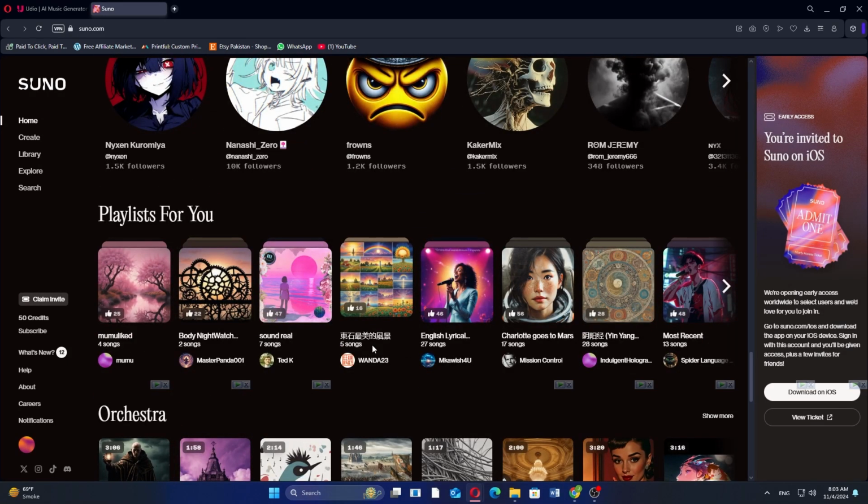In my opinion, UDIO AI focuses on personalized learning experience, while SUNO AI excels in audio and creative content generation.